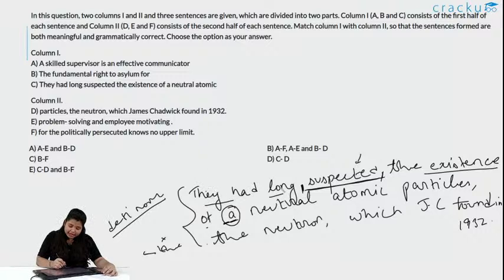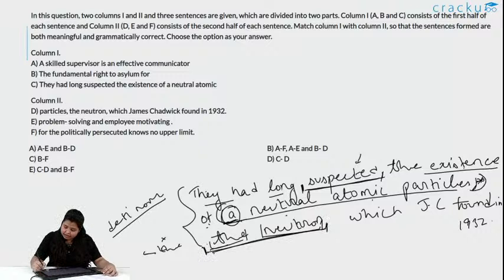So, they had long suspected the existence of a neutral atomic particle. This was a suspected thing, and this suspected thing was called the neutron. Here the name given is definite, that is why the neutron. This was the suspected part and this was a definite thing. Am I clear? When you are suspecting something that this might be possible or this can be possible, then that is obviously a suspicion but not definite.